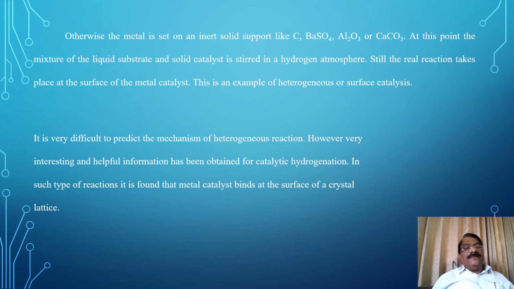It is very difficult to predict the mechanism of a heterogeneous reaction. However, very interesting and useful information has been obtained for catalytic hydrogenation. In this type of reaction, it is found that the metal catalyst binds at the surface of a crystal lattice.